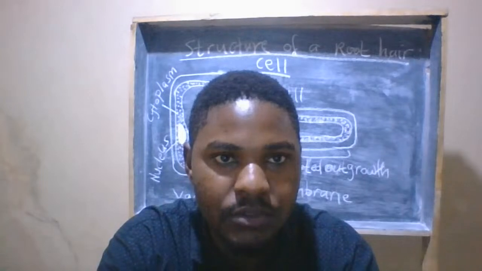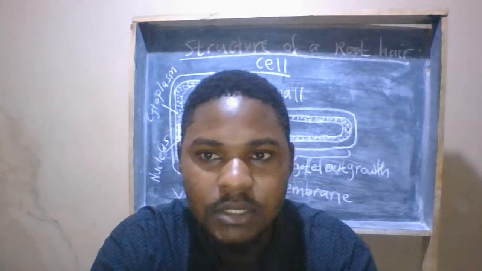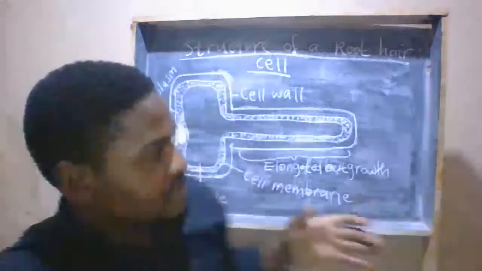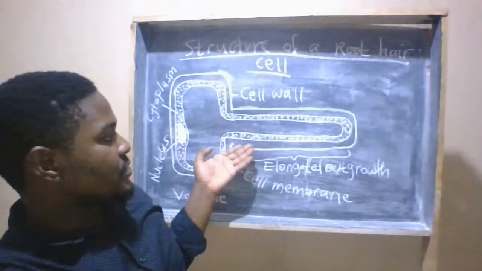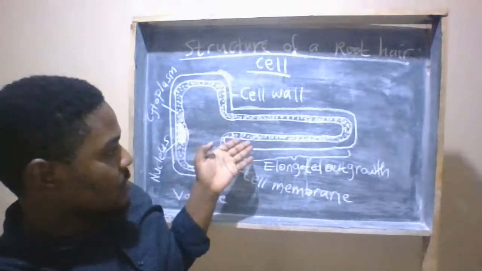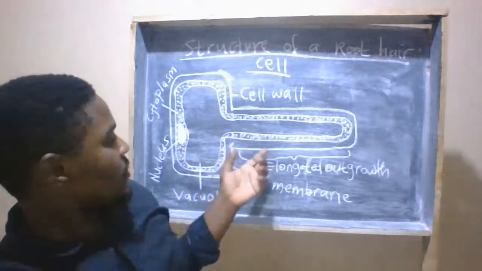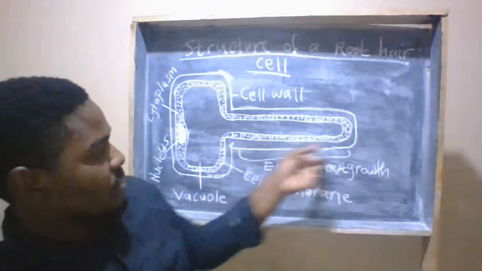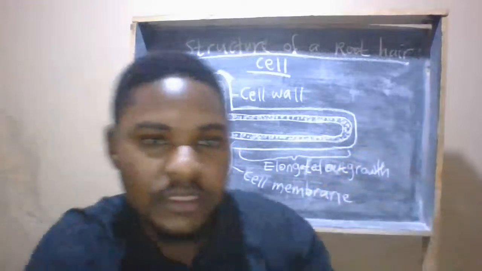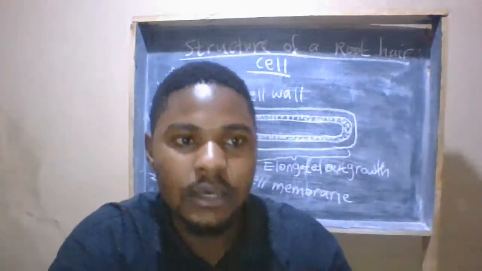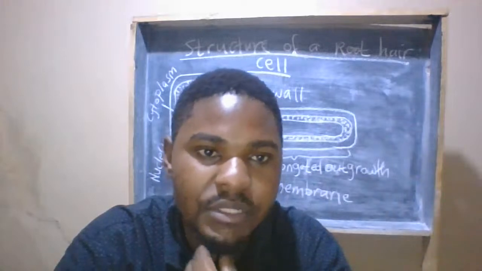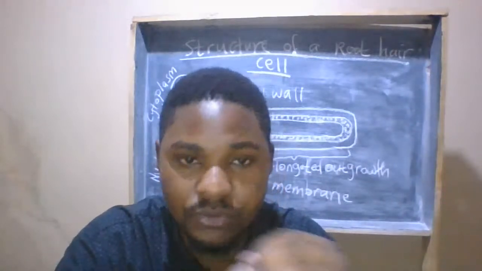Okay, so root hairs are elongated outgrowths. I have a cell here of a root hair. This is a cell of a root hair, and then we have this elongated outgrowth, which is of the epidermal cells of the roots.